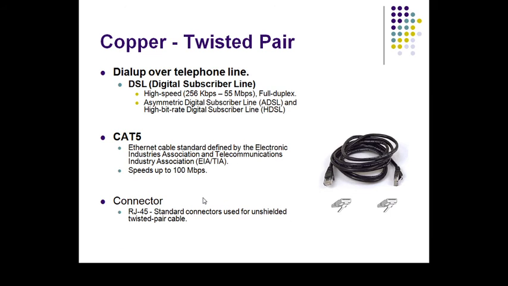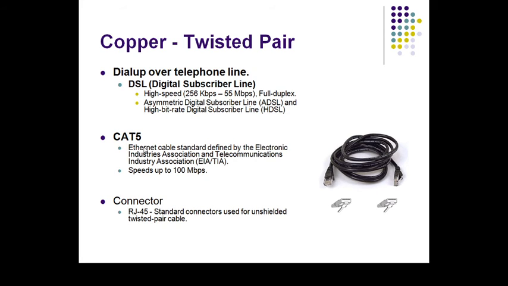Then copper twisted pair cable: dial up over a telephone line, that is the digital subscriber line. High speed, the speed of the digital subscriber line is in the range of 256 kbps to 55 Mbps. Full duplex, asymmetrical digital subscriber line, and high bit rate digital subscriber line. So these are the types of digital subscriber line.